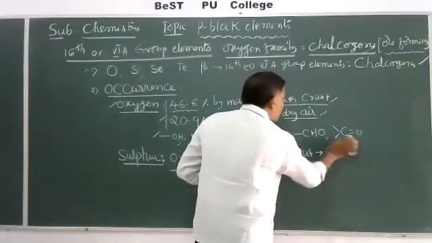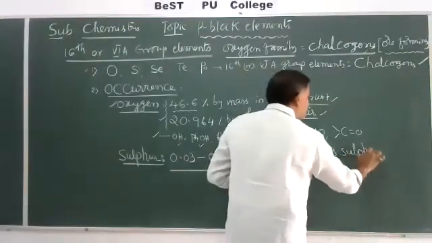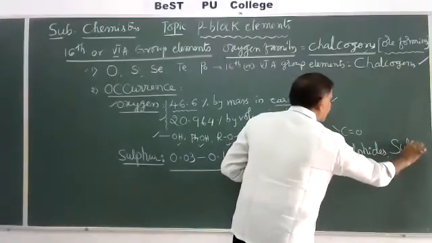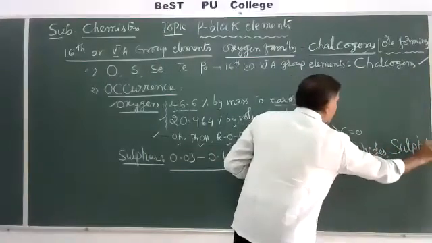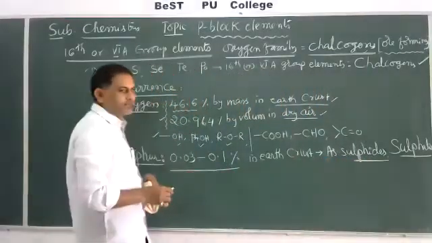The sulfur exists as sulfides as well as sulfates.